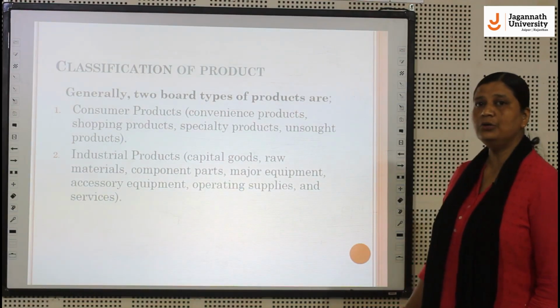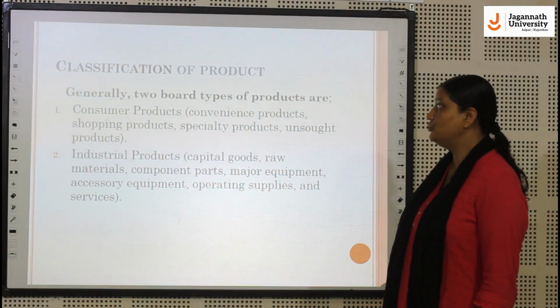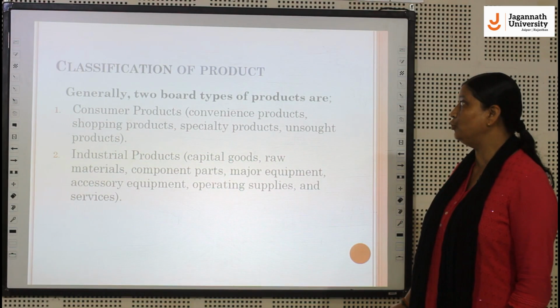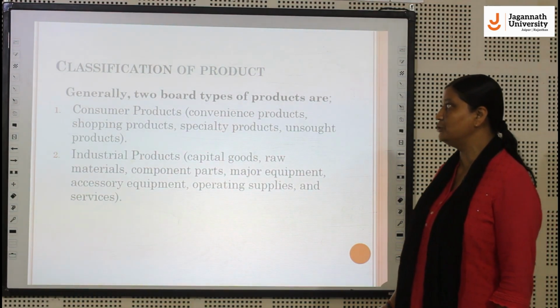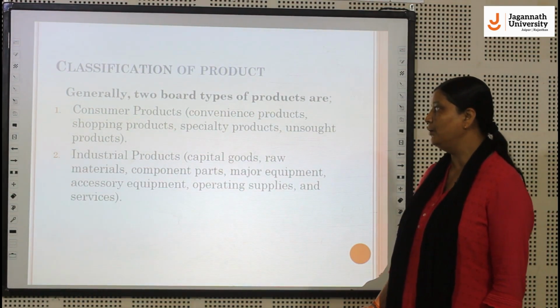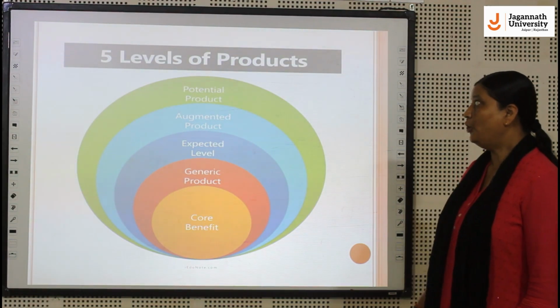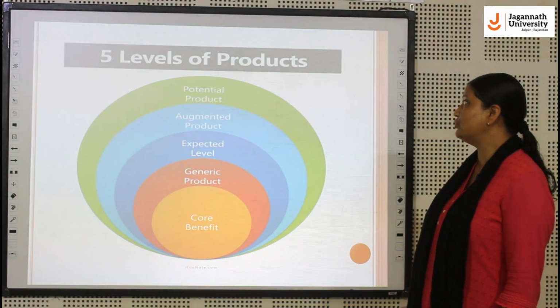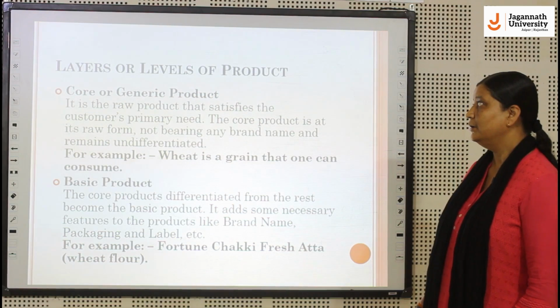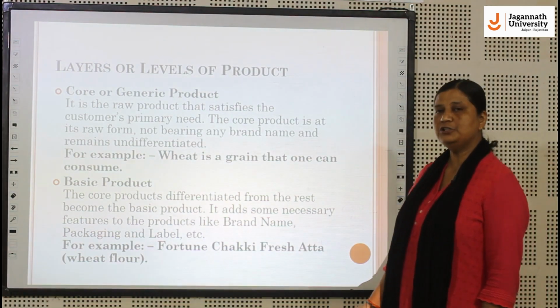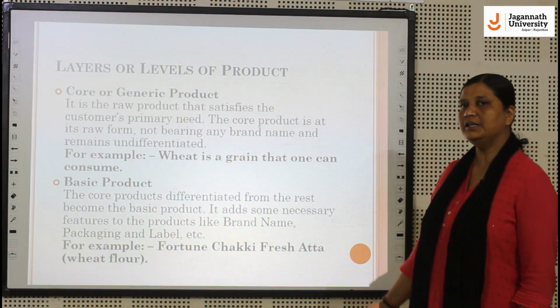Now we will discuss about the classification of the product. Generally, it is classified into two broad categories, that is the consumable products and the industrial products. Now we will discuss about the levels of the products. There are 5 levels of the product which we will discuss in detail.